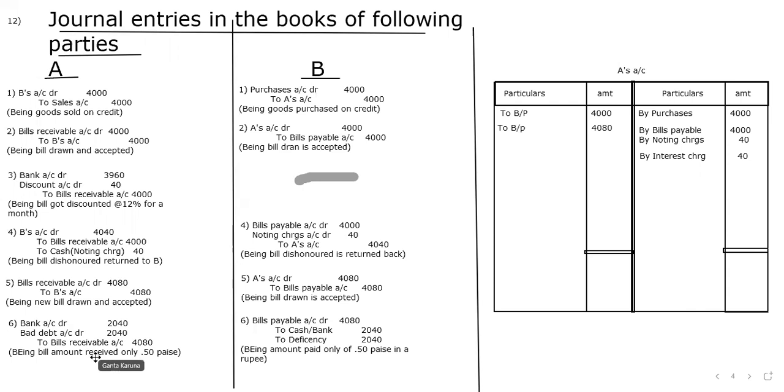That means the total bill amount is 4,080, and out of that I'm going to get half. So the balance is a loss for me, no? So that's why I'm going to write bad debts. Whereas in B's books, I'm going to write deficiency. I can't write bad debts in myself, no. I'll write deficiency of funds.